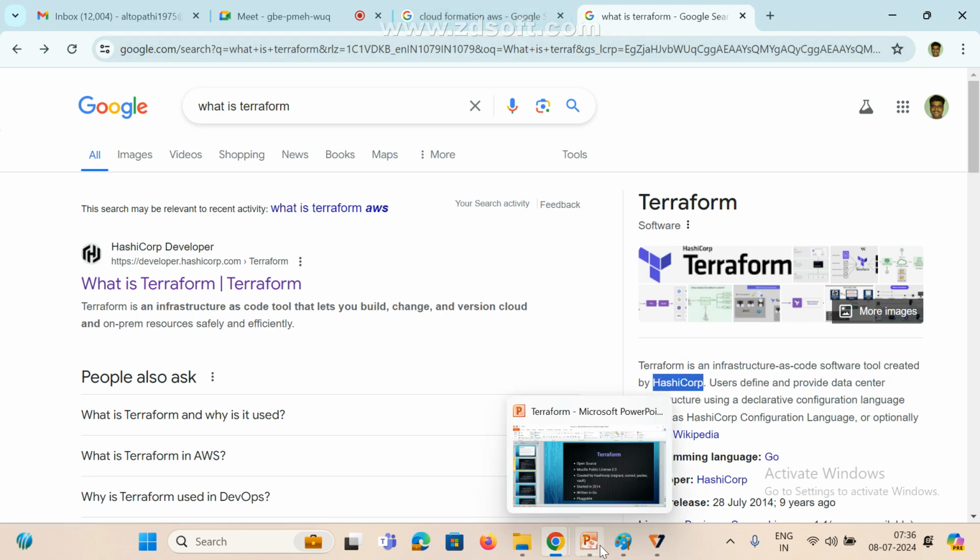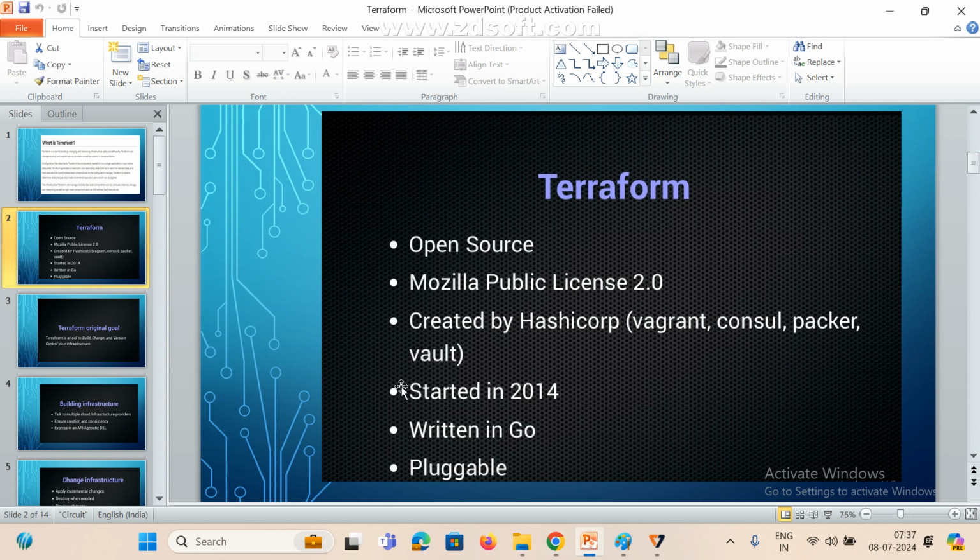So that is the year, now this is started. Terraform was introduced in 2014. Now almost 10 years completed, right? So now most of the companies and most of the people are learning and using Terraform. This is written in the Go language. Don't worry, this is only for our understanding purpose, no one is asking. So it started in 2014 and it is implemented in the Go language.